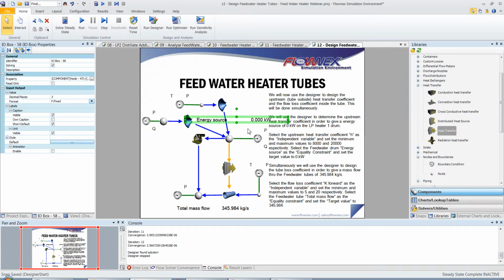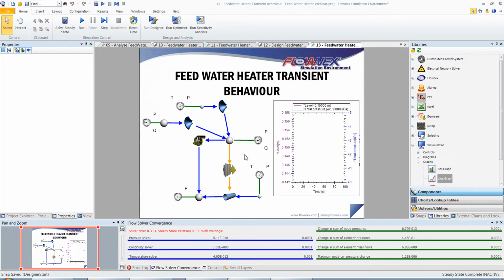We can now analyze the Feedwater Heater transient behavior. The transient solution enables the user to change the simulation inputs in order to simulate the system response over a period of time. In order to set up and solve the solution steady state, we fix the pressure and quality on the nodes with level tracking. In the transient solution, we will remove the pressure and quality boundary conditions in order to allow the pressure and level to change at the Feedwater Heater drum.